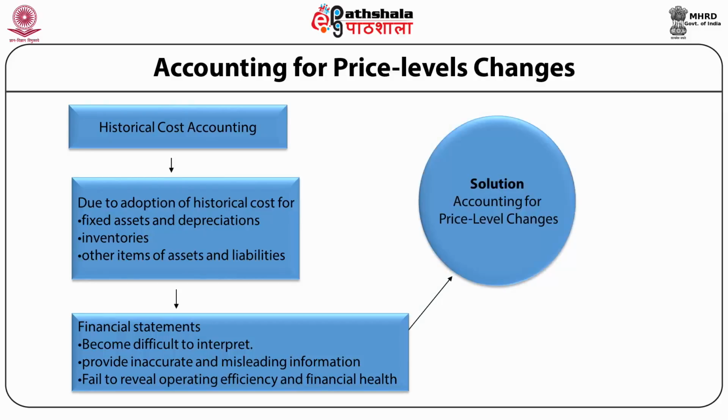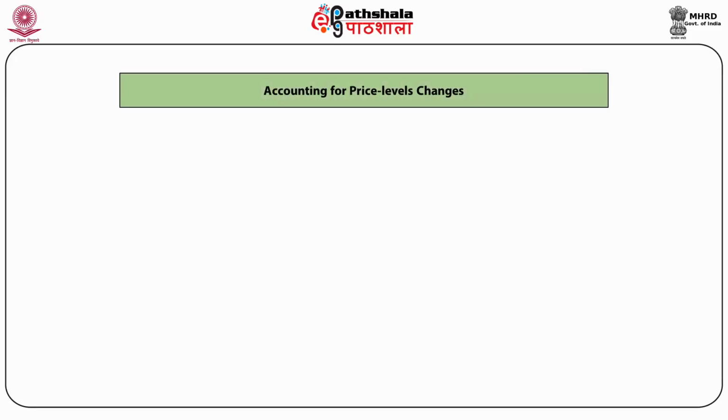It is also provided in this figure that the solution of the limitations of the historical cost method is accounting for price level changes. Now, what is the role of accounting for price level changes? Why is accounting for price level changes preferred over historical costing? Why is inflation costing preferred over historical costing? The answer to this question is provided by this figure.